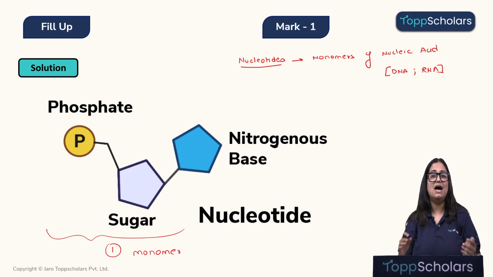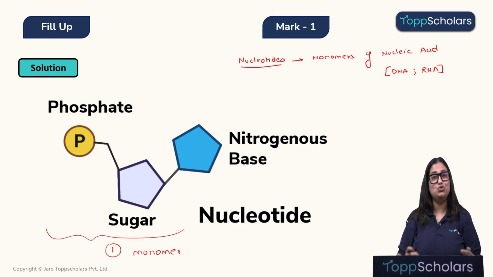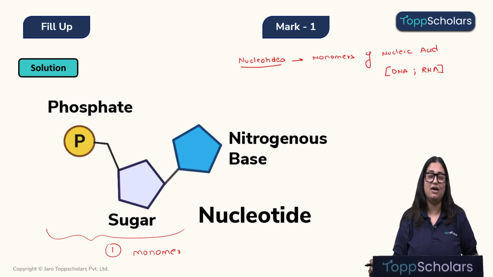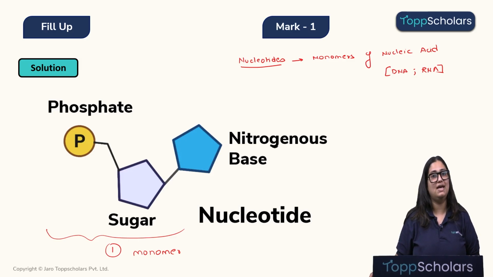It is a complex monomer, I agree, but it is one single monomer. Like that, children, in our DNA, we have more than 1 million nucleotides. 1 million is 10 lakhs. So we have more than 10 lakhs such nucleotides coming together and forming our DNA. And trillions of cells of our body have DNA of their own. Alright, children, so this is the nucleotide, which is a monomer of nucleic acid.